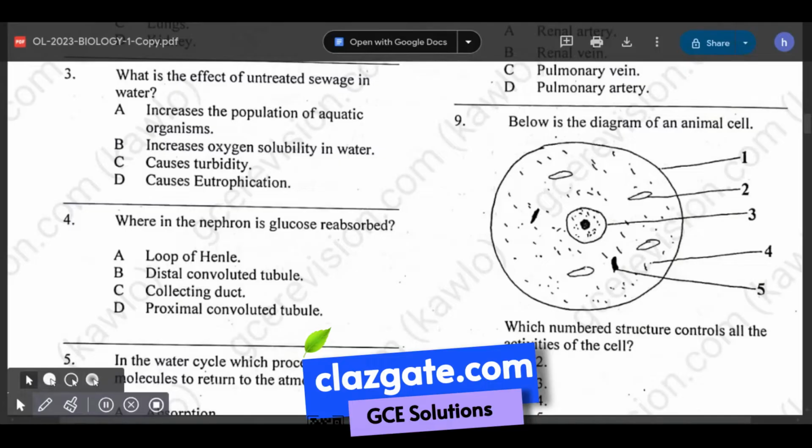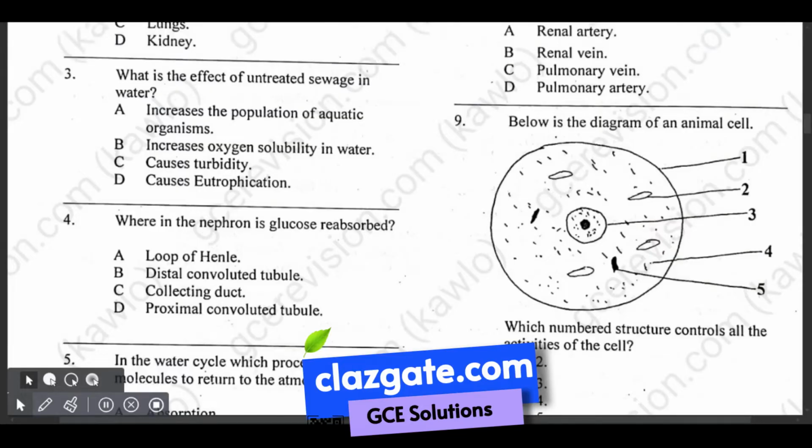And what is eutrophication? Eutrophication is when untreated sewage introduces excess nutrients like nitrogen and phosphorus into water, and this can trigger excessive growth of algae, a phenomenon called eutrophication. As the algae die, they decompose and consume oxygen, creating dead zones where aquatic life struggles to survive.